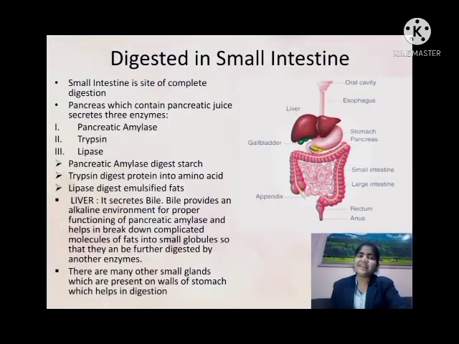So let's start digestion in the small intestine. We know that the small intestine is the site of complete digestion. Let's come to some exterior organs, which is the pancreas, which contains pancreatic juice, which secretes three enzymes. First is pancreatic amylase, second is trypsin, and third is lipase. So what does pancreatic amylase do? It digests the starch. Trypsin digests the proteins into amino acids, and lastly lipase digests the emulsifying fat.